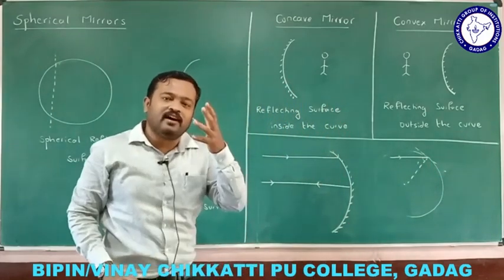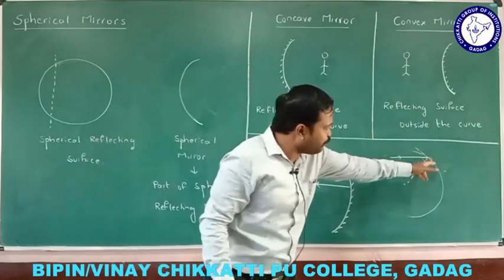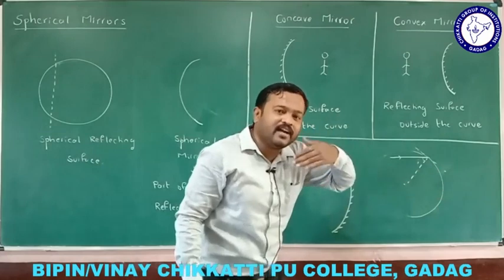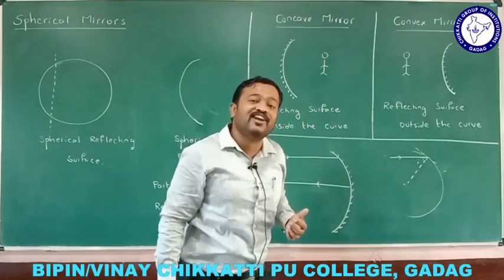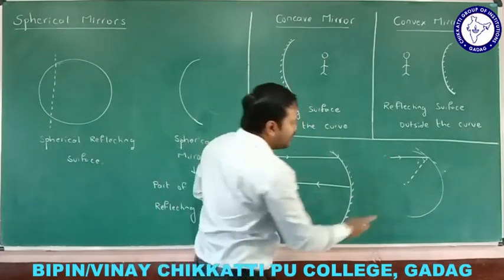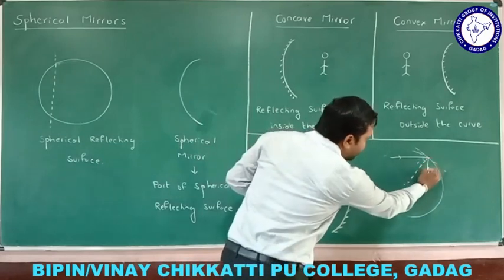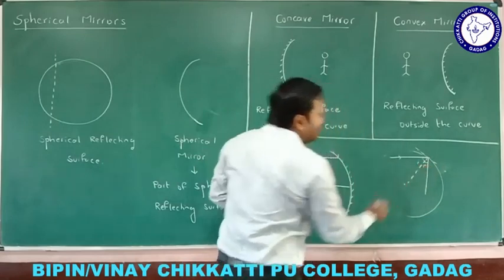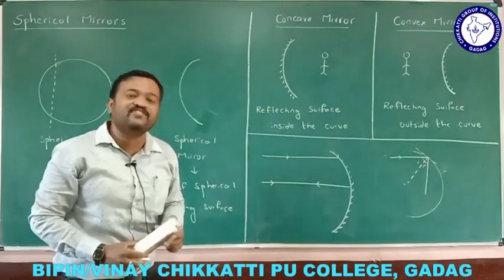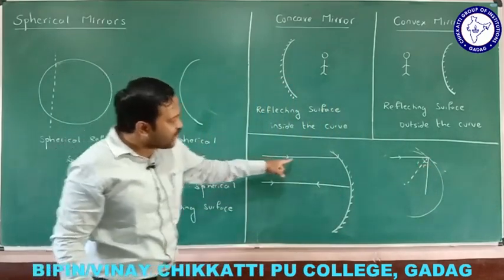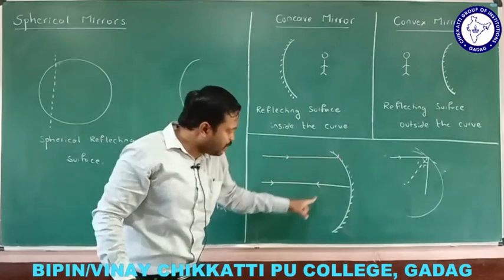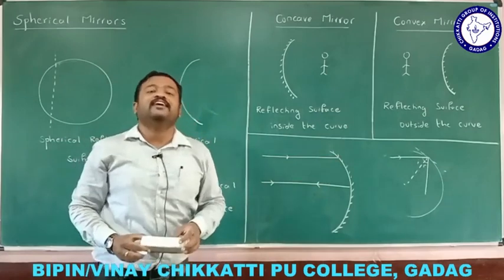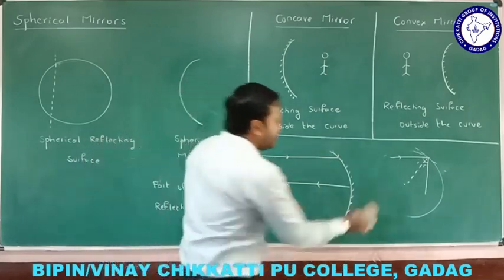Then where is the reflected ray? The reflected ray must be in this place itself because the normal is here. From the normal, the angle of reflection must be equal to the angle of incidence. So the reflected ray must come back like this, making an angle equal to the angle of incidence. This is how, if the ray of light hits the mirror, it comes back at this position because it obeys the law of reflection.